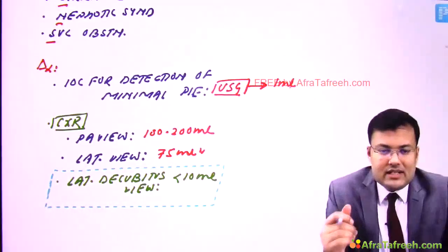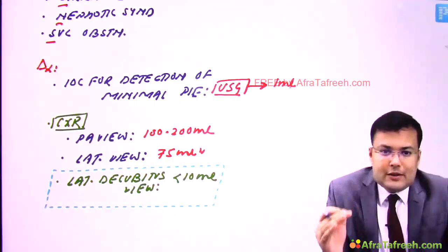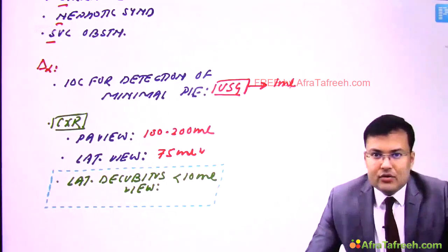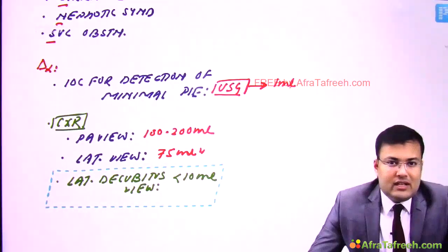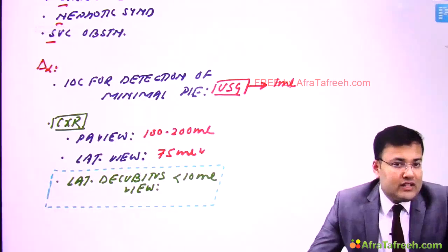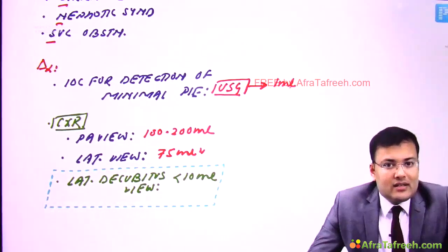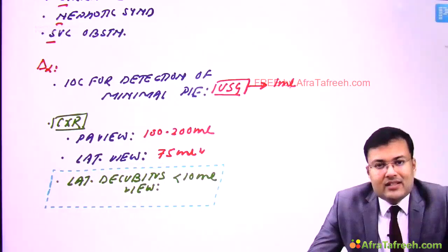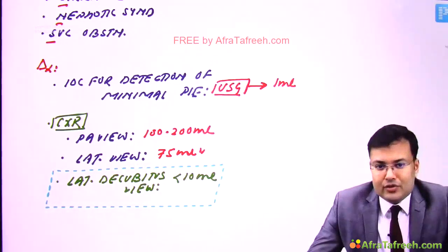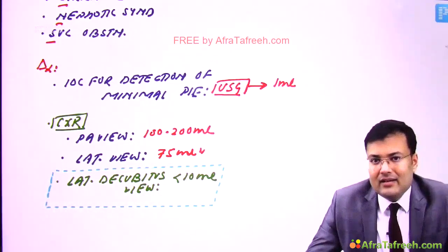In exam, the question is asked, investigation of choice for detection of minimal pleural effusion. The first is PA view, second is lateral view, third is lateral decubitus view of chest x-ray, and fourth is ultrasound. So what is the correct answer? It's the ultrasound. And what is the best chest x-ray view for detection of minimal pleural effusion? That is lateral decubitus view.